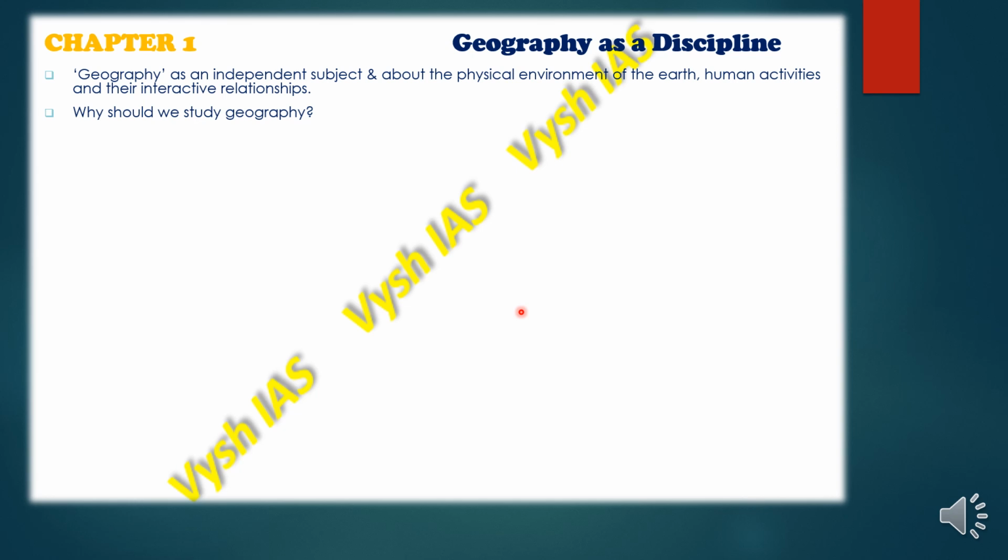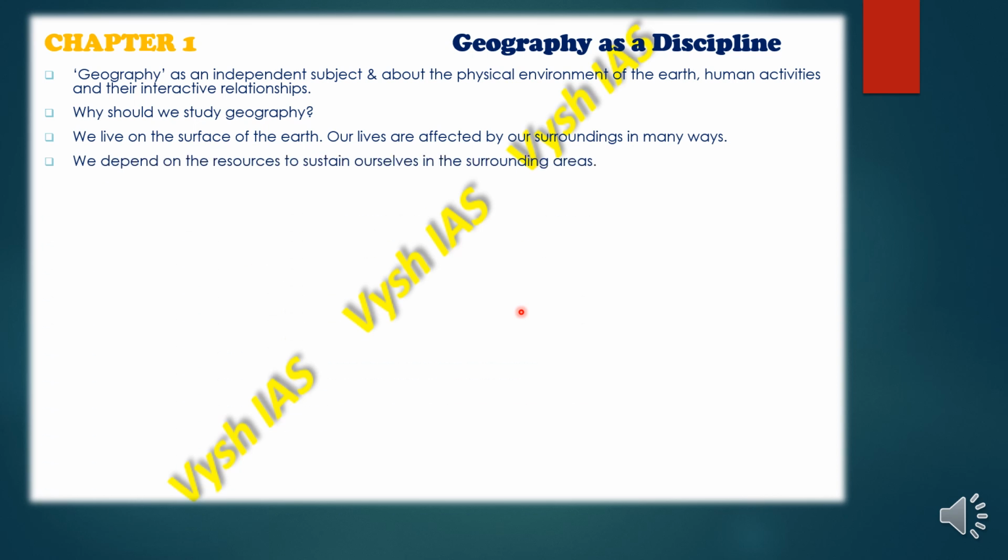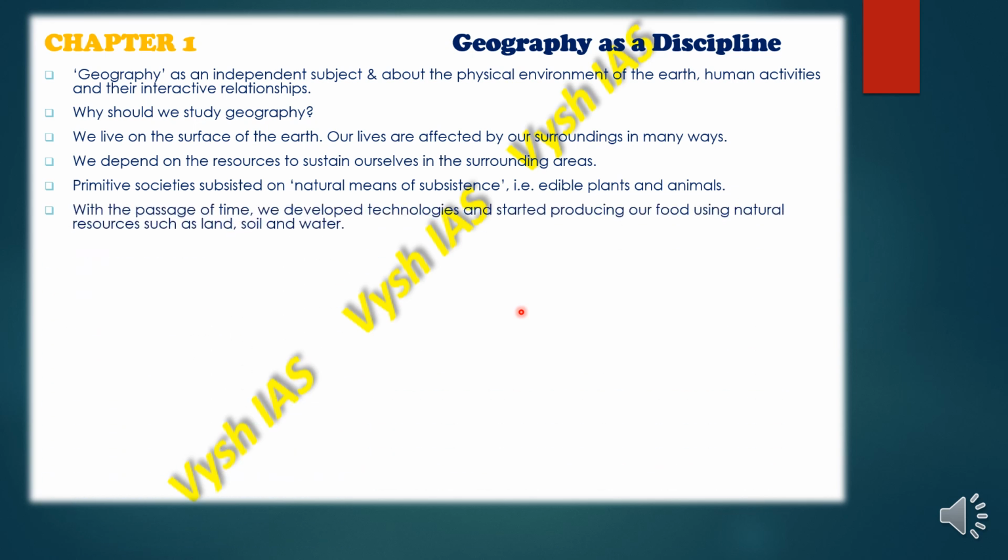Then the question arises: why should we study geography? As we live on the surface of this earth, our lives are very much affected and influenced by the surroundings in many ways. We depend on the resources in the surrounding areas to sustain ourselves, and in primitive societies they subsisted on natural means of subsistence, that is the edible plants and animals. With the passage of time we developed advanced technologies and started producing our own food using natural resources such as land, soil, water.